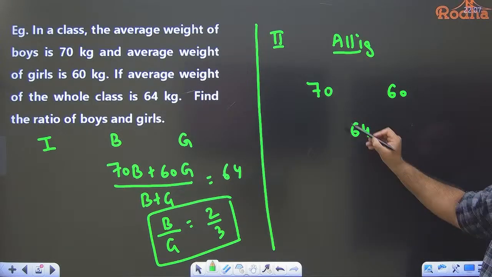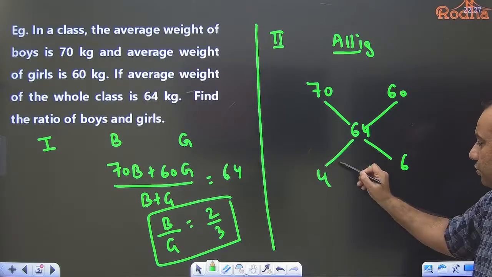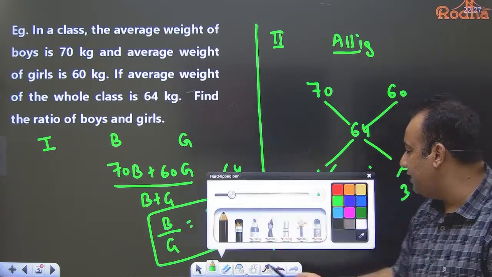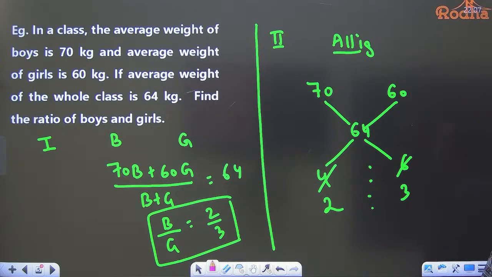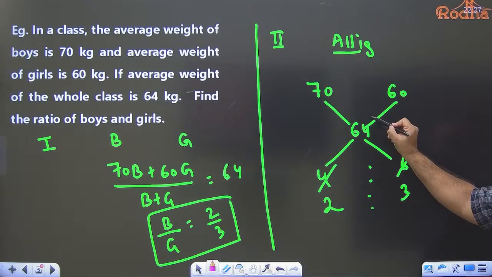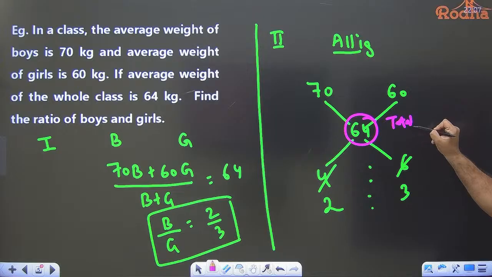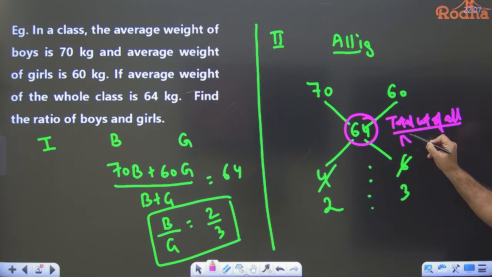So what do we do? We generally take the difference. This is 6, this is 4. So the ratio is 2:3. Now the next very important point is, what is this ratio of? Here it is given average weight. And what is average weight? How do we calculate the average weight? Total weight of all students divided by number of students.